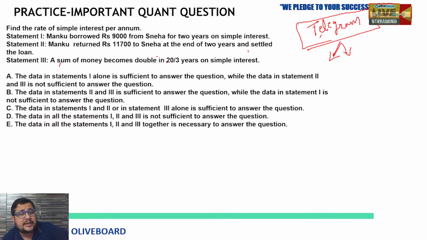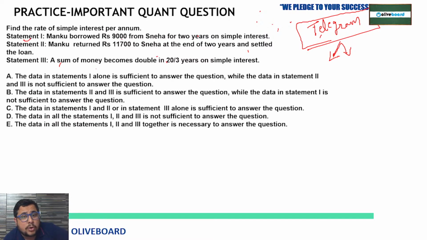Be active, proactive. If you wouldn't ask anything, or you wouldn't answer, it will be a problem for you only. If you're not answering the questions, you must answer. It doesn't matter whether your answers are correct or wrong, but you have to try at least. Then only your doubts and your concept will be clear completely. You will have the basic idea of the right approach, how to attempt the questions. Now see, find the rate of simple interest per annum.